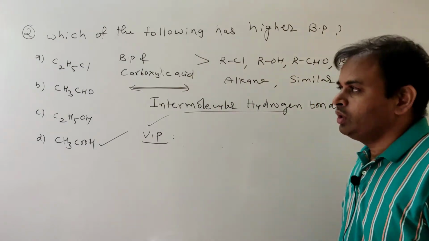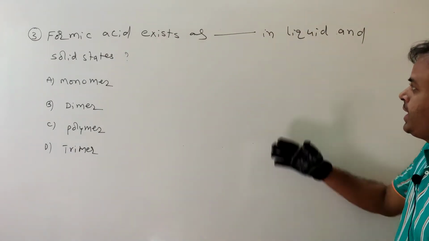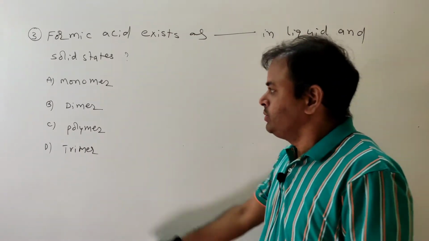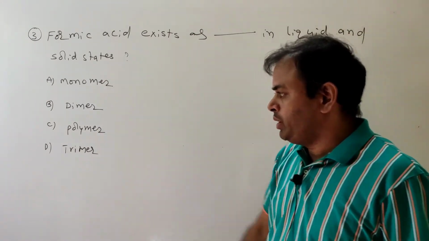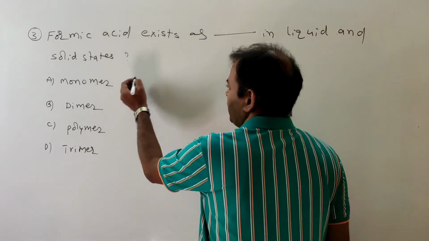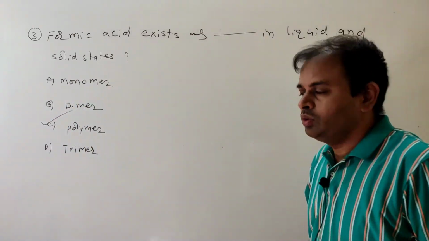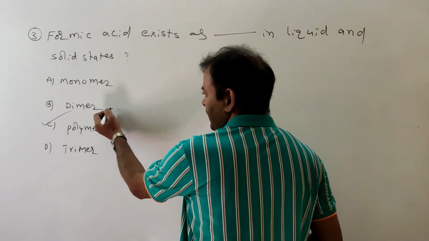Next, move on to the third one. Formic acid exists as a dash in liquid and solid states: monomer, dimer, polymer, trimer. It's an important question. So what is our answer? It should be polymer. Don't confuse it with dimer.